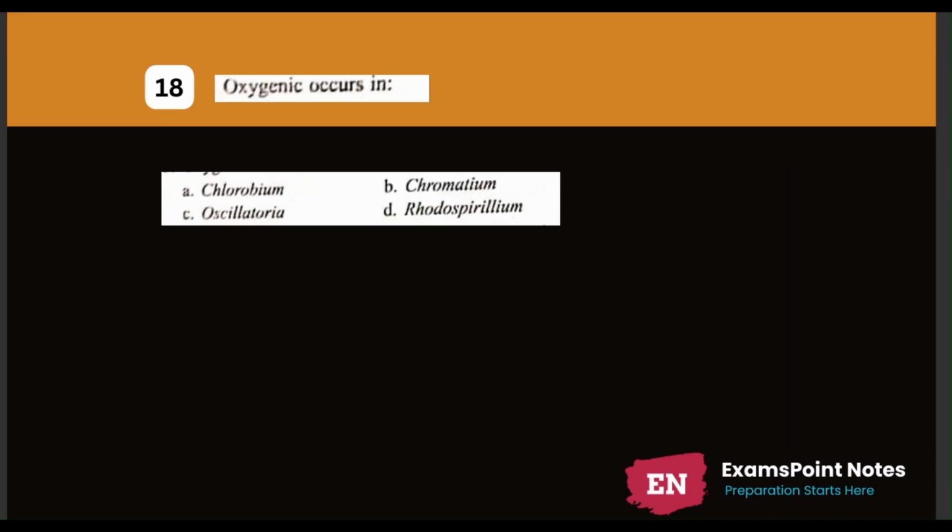Next question. Question number 18. Oxygenic photosynthesis occurs in option number A. Chlorobium. Option number B. Chromatium. Option number C. Oscillatoria. Option number D. Rhodospirillum. The correct answer is option number C. Oscillatoria.